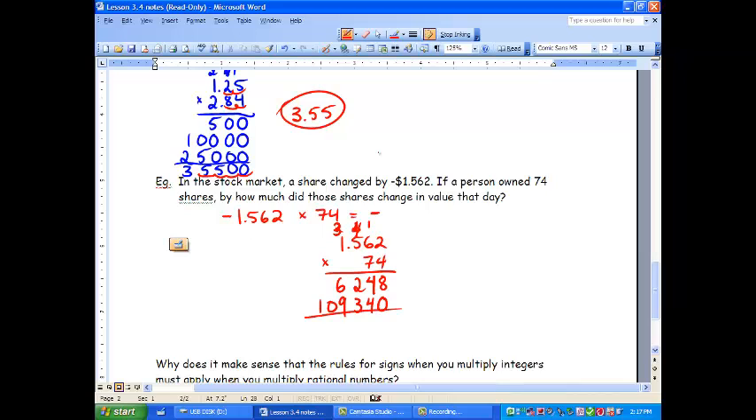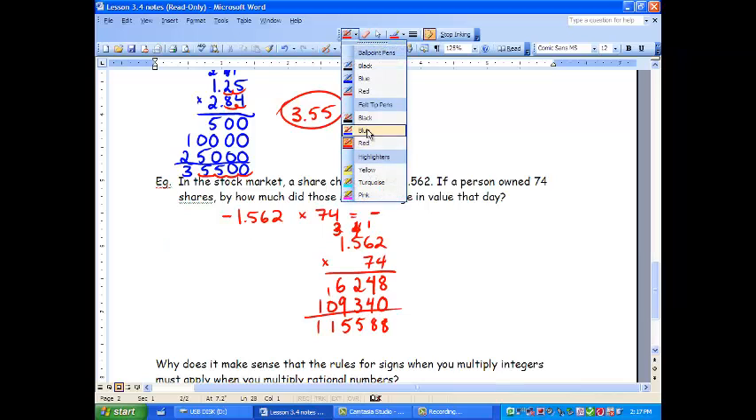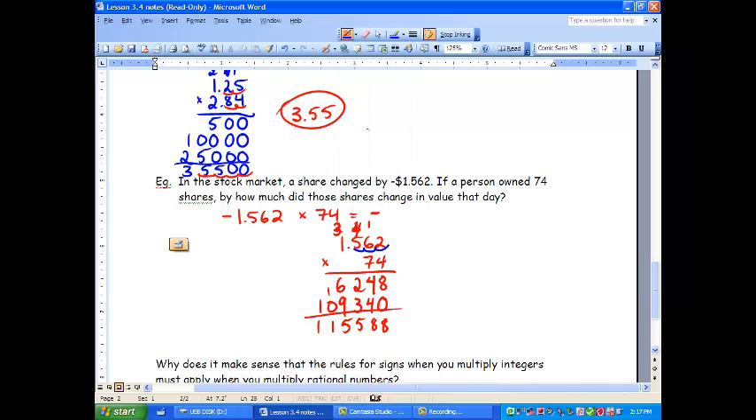All right, we're going to add all these up. We get 8, and 8, 5, 15. We put a 1, 1, and 1. Now, we had 3 decimal spots right here. And so we have to move our decimal spot 3 in. Now our answer is going to be negative 115.588. That's how much money you would lose on that much stock loss.